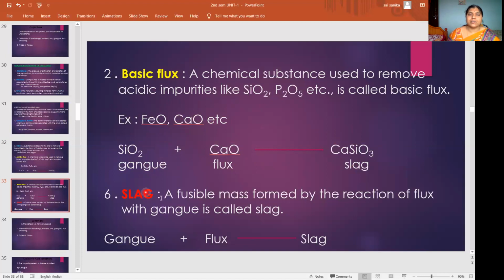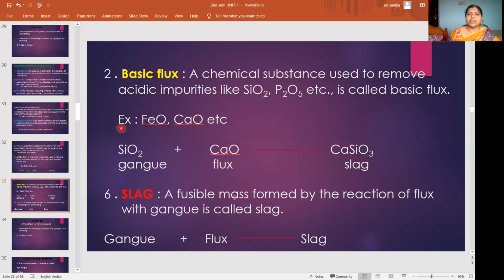Next, the last one is slag. A fusible mass formed by the reaction of flux with gangue is called slag. Okay, so to remove the impurity present in the ore, we add some external substance. Due to that, a reaction takes place between gangue and flux.